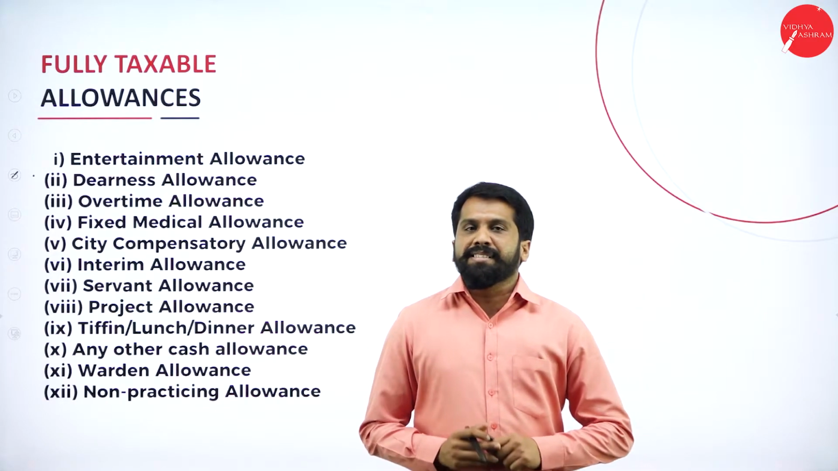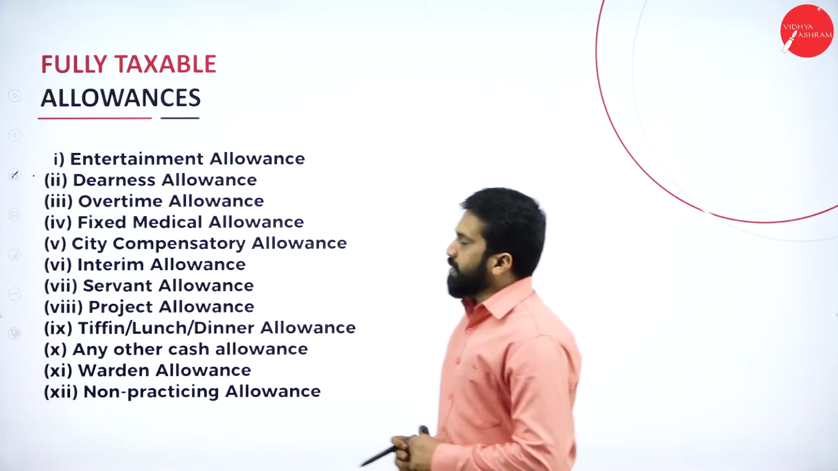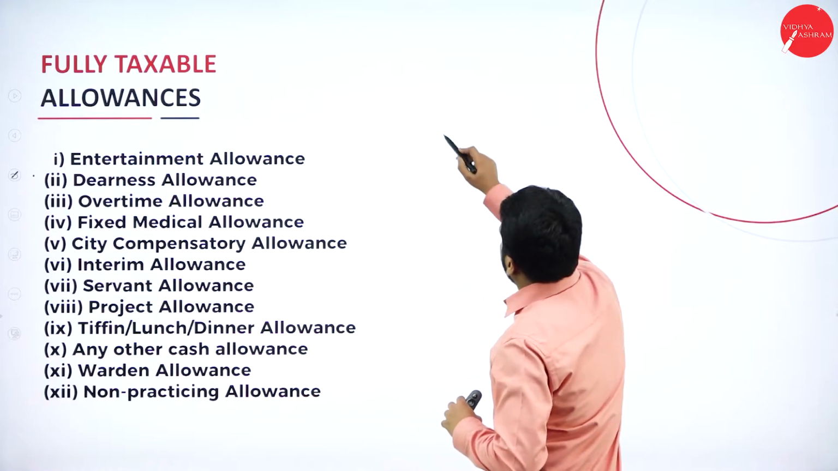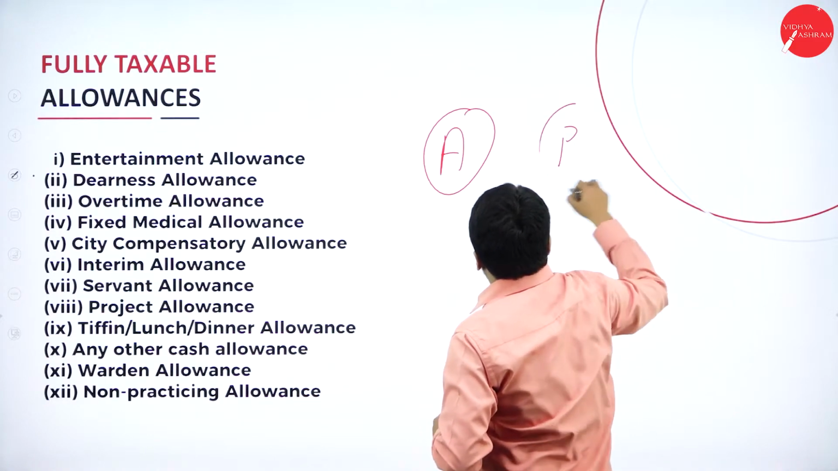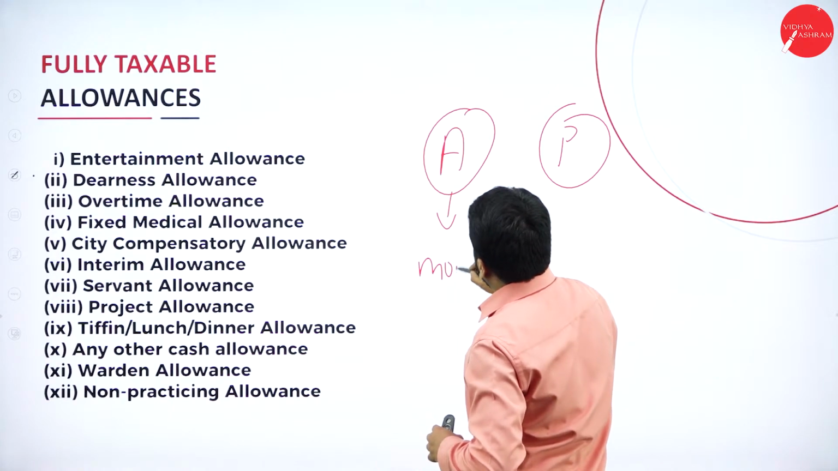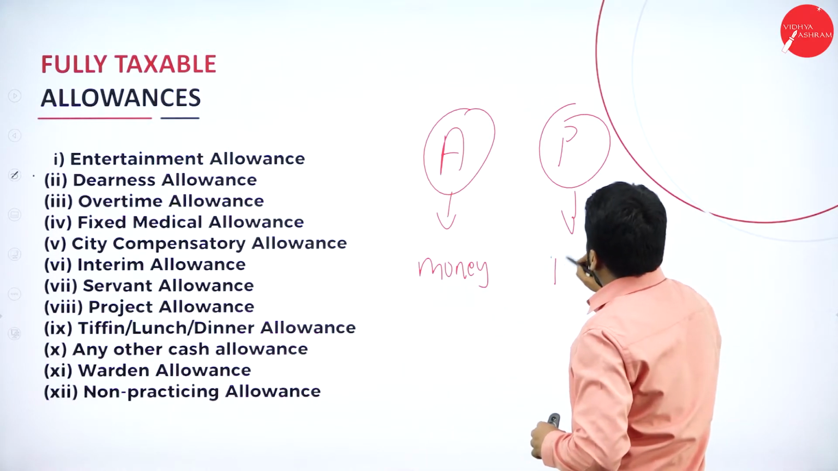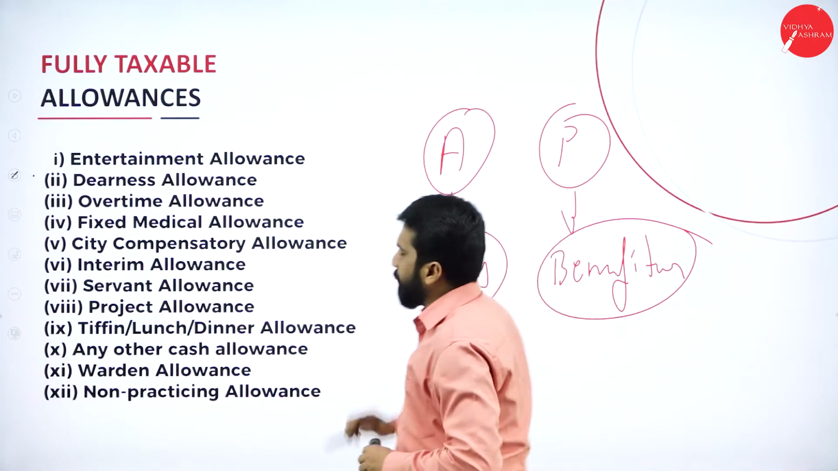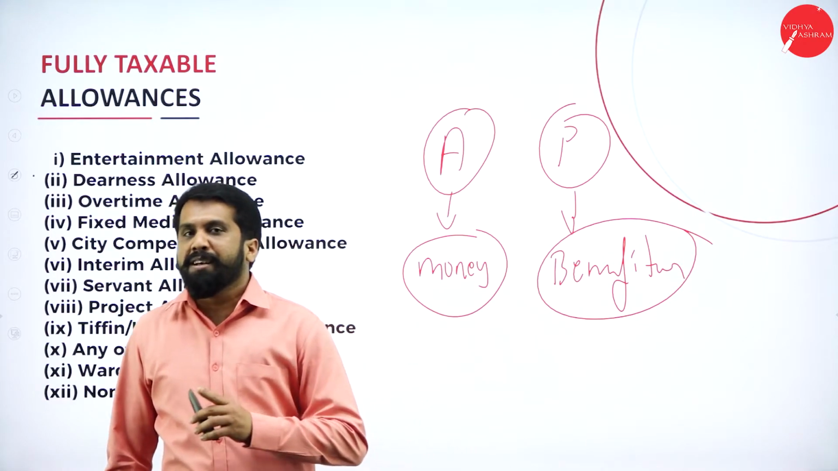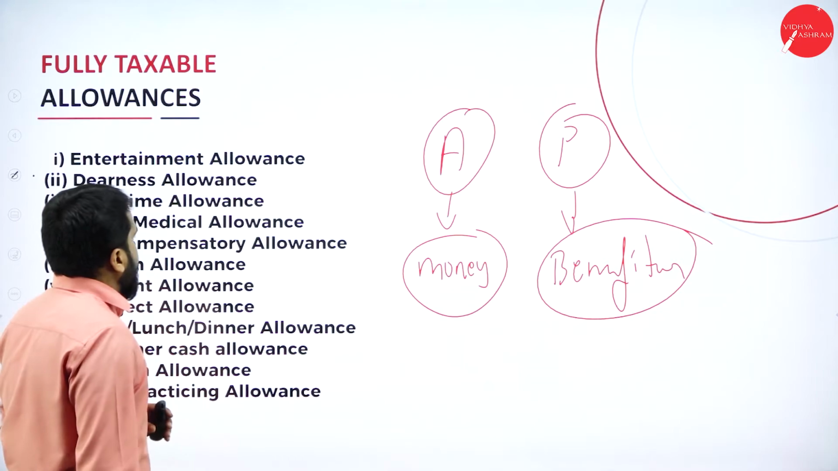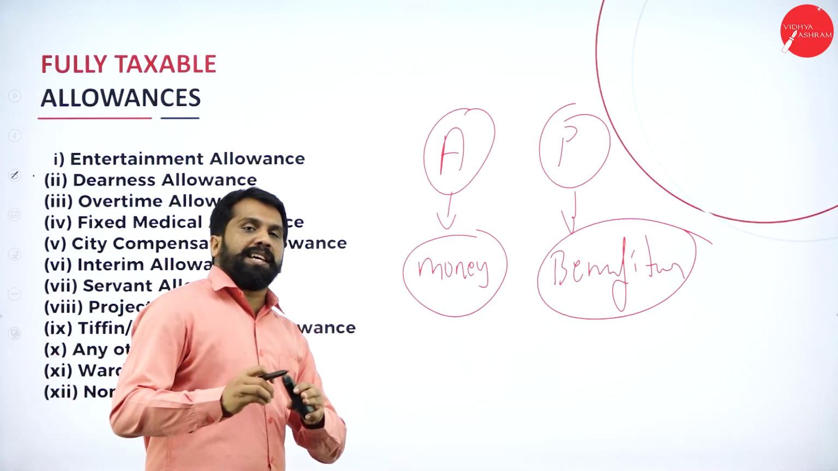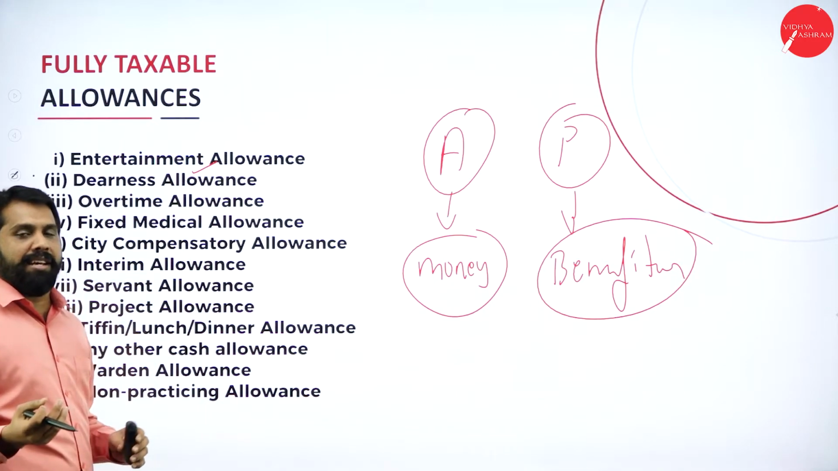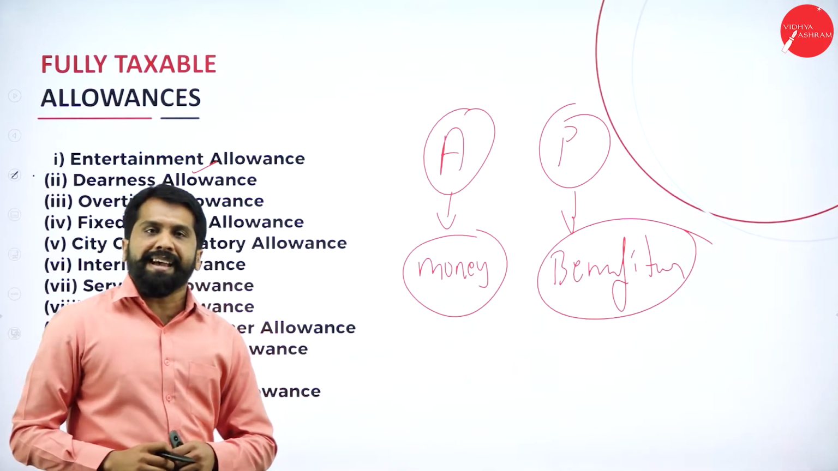Fully taxable allowances. Under fully taxable allowances, there are many allowances, as I told you. There is a small difference between allowances and perquisites. Allowances are normally in terms of money, and perquisites are normally in terms of benefits. Allowances means, like you are working for some company, from that you are getting entertainment allowance, like your coffee, tea or something like that. You will get entertainment allowances.